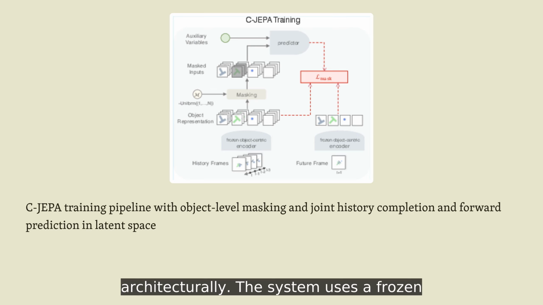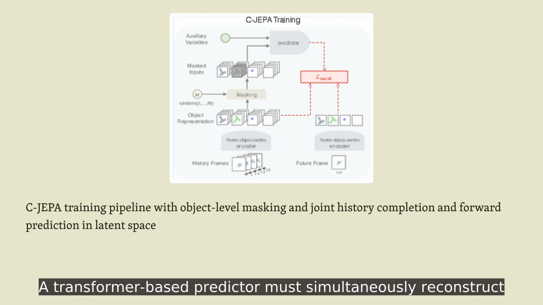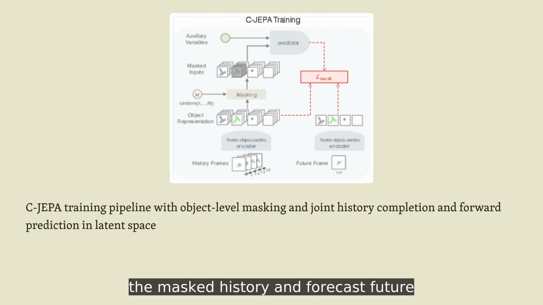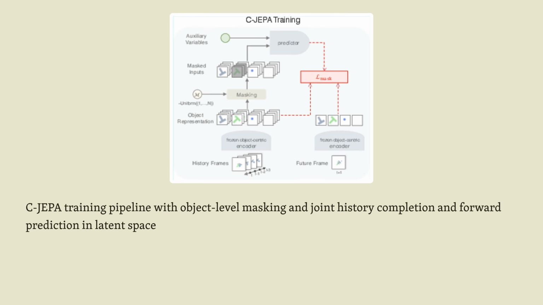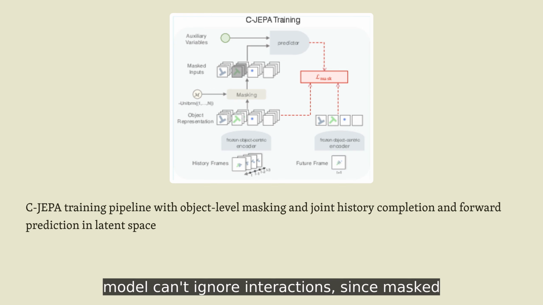The system uses a frozen object-centric encoder to extract object slots from visual input, then applies selective masking to those slots across time. A transformer-based predictor must simultaneously reconstruct the masked history and forecast future states, conditioning on auxiliary variables like actions. This dual objective ensures the model can't ignore interactions, since masked objects can only be inferred through their relationships with visible ones.